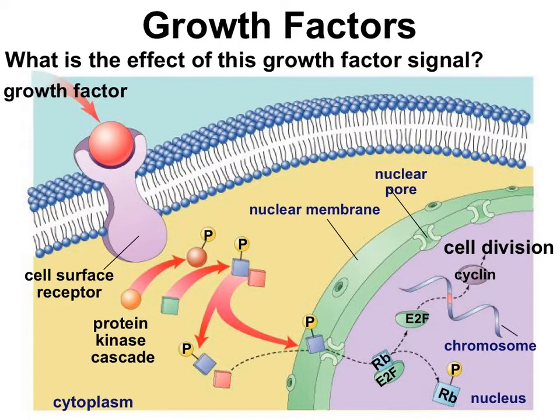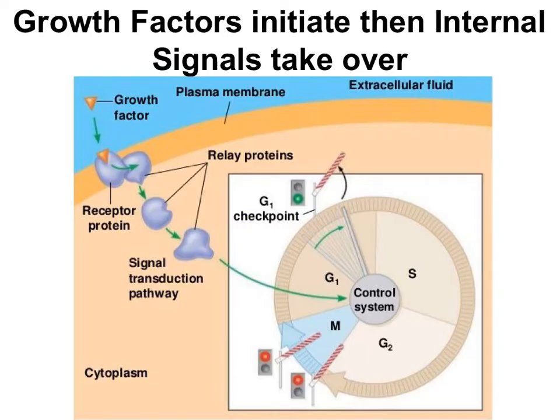You'll notice that these last 2 slides had cyclins and CDKs, those specialized internal signals for cell cycling. This is the point where the signal goes from external, using growth factors, to internal, relying on CDKs and cyclins. Growth factors are the go signals to start cell cycling. Once the cell cycle starts, however, the pace of the cell cycle is set by CDK and cyclins. Moreover, there are 3 checkpoints of the cell cycle along the way, shown here by these gates, 1, 2, and 3. Well, let's take a closer look at CDKs and cyclins and see how they work.